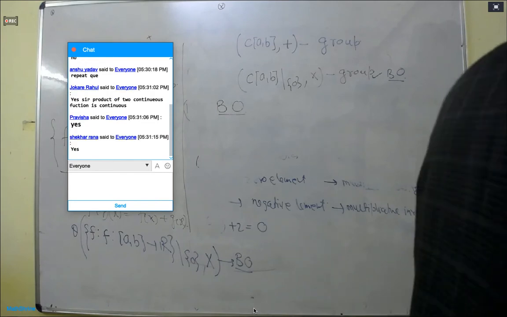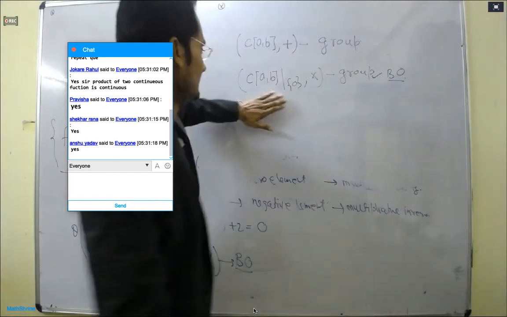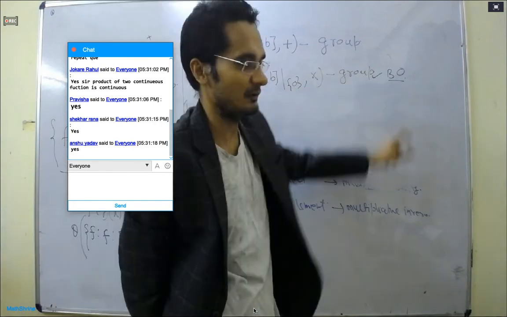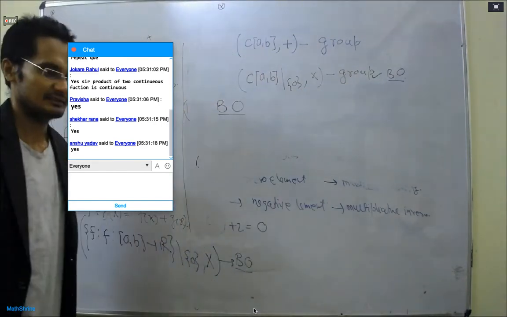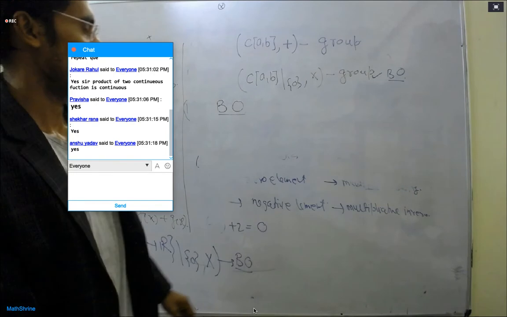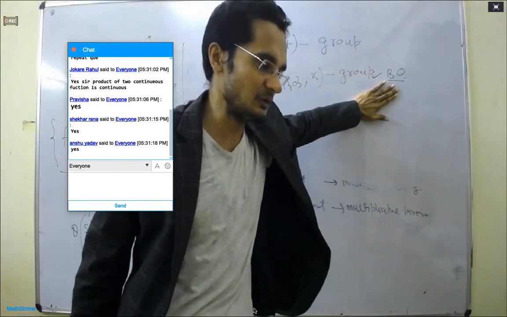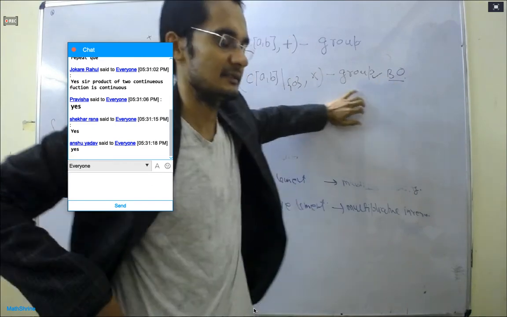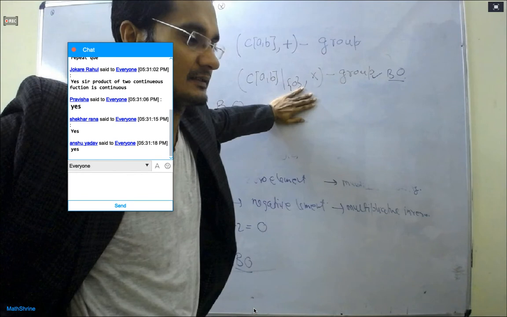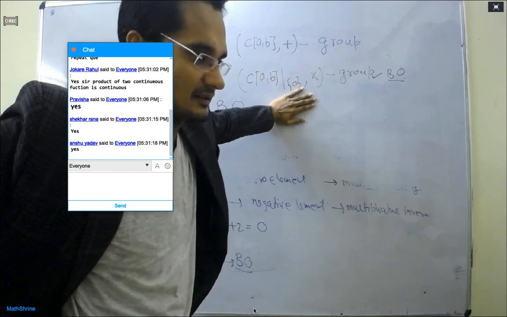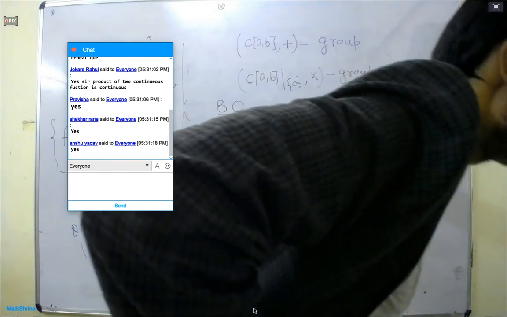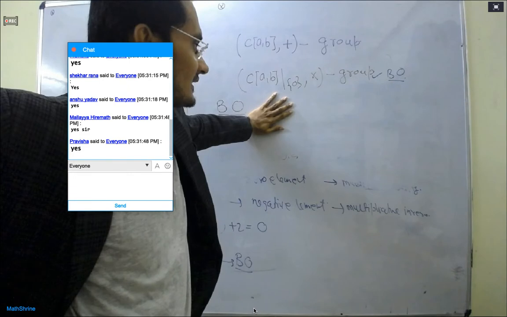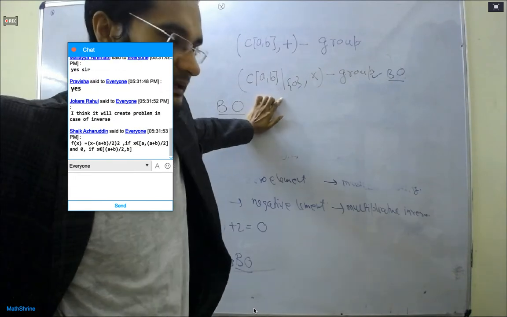So, will it form a group? Or at least tell me, will it satisfy the binary operation with respect to multiplication? I think this question was in some exam, I'm not sure.